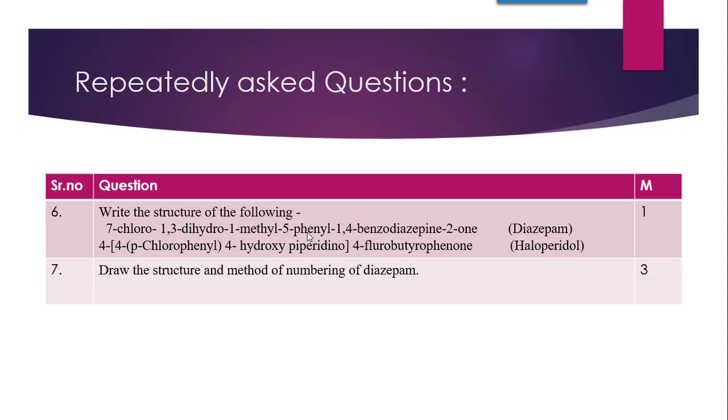In the next name, the root name is butyrophenone, fluorobutyrophenone. So on seeing the name butyrophenone you will understand that it is the butyrophenone class, and the drug is haloperidol. These two structures, that is diazepam and haloperidol, are really very important, and they usually come in the exam.